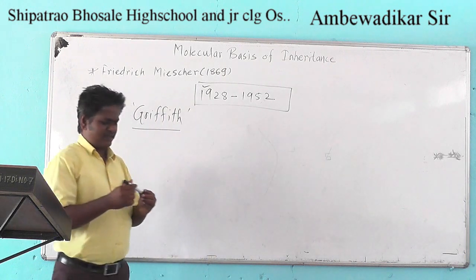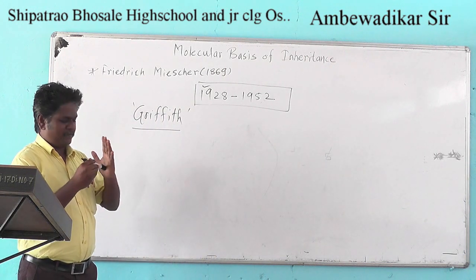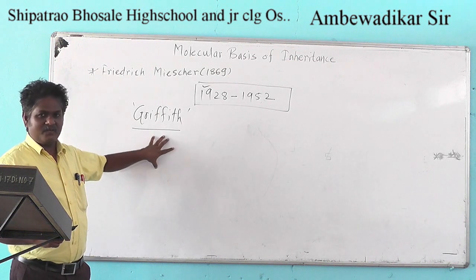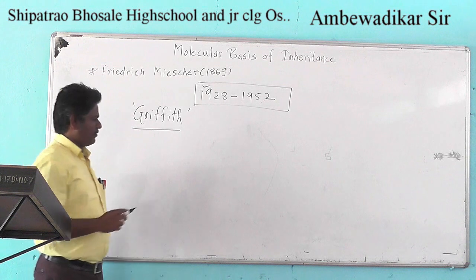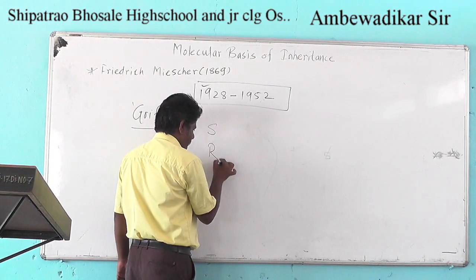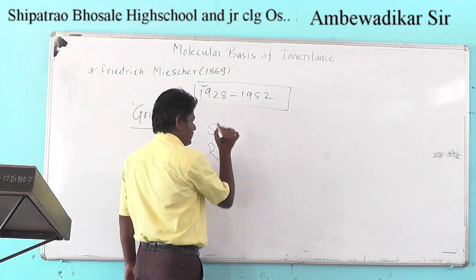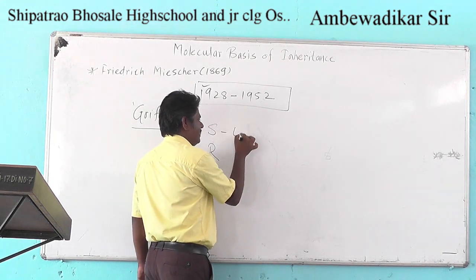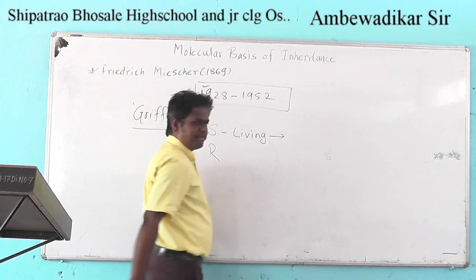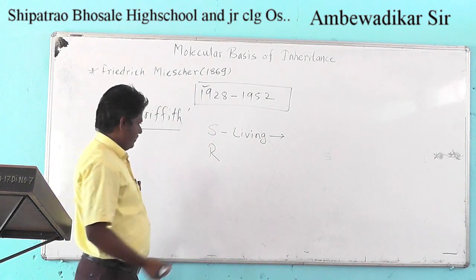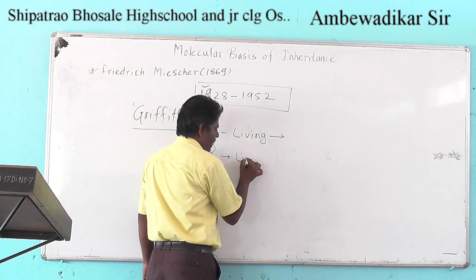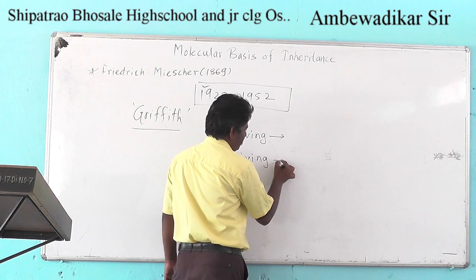So let's study Griffith's experiment. It is concerned with Streptococcus pneumoniae, which has the S strain and the R strain. Firstly, he injected the living S strain in the mice. Secondly, he injected the living R strain in the mice.